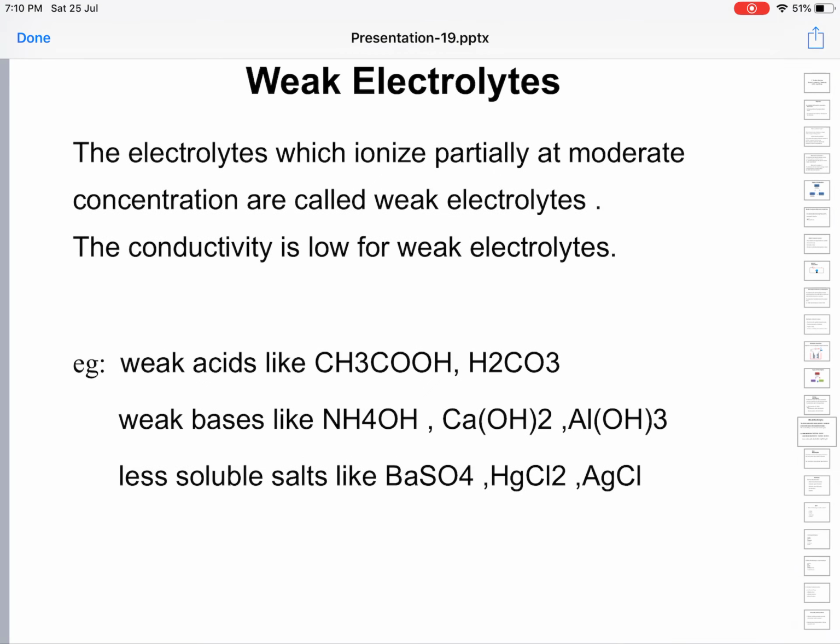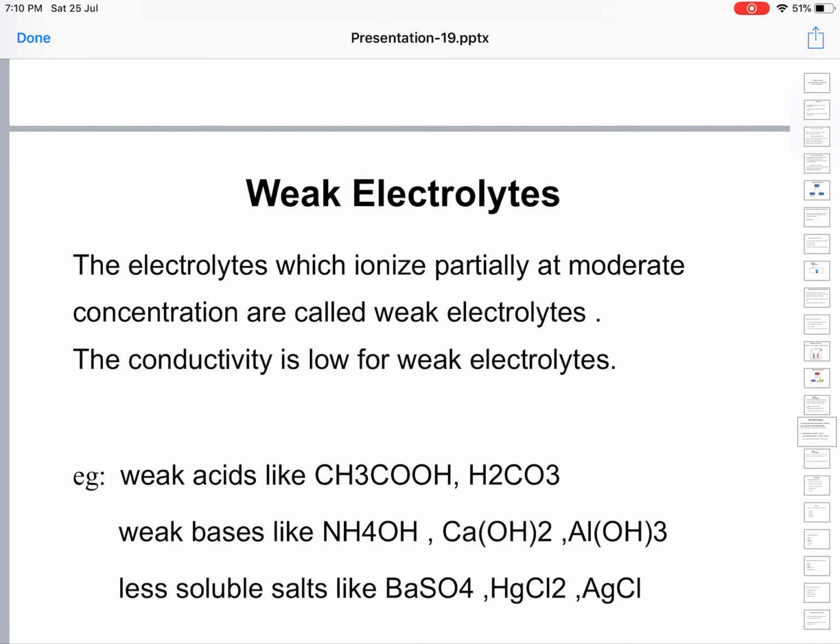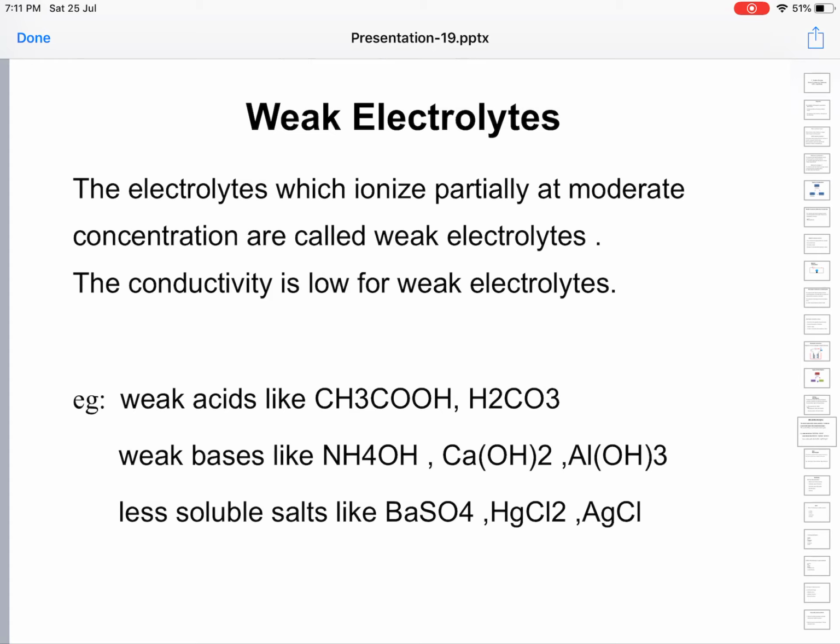Next we will move on to the weak electrolytes. Weak electrolytes are those substances which ionize only partially. Partially means, if strong electrolytes undergo 100% dissociation or ionization into ions, whereas weak electrolytes undergo either 50% or even less into ions. The rest of them will remain in the compound state itself.